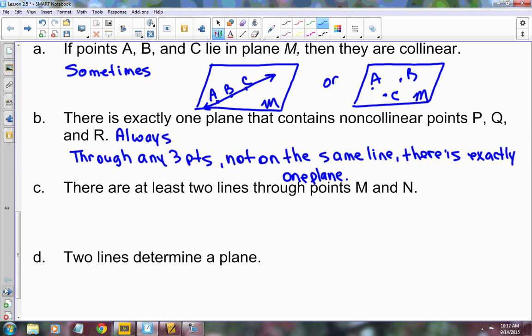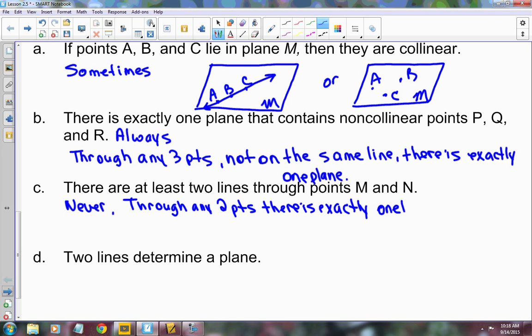Alright, how about this one? There are at least 2 lines through points M and N. Some of you are shaking your head. Never. Why is that? What's it say? Very good. For any 2 points, there is exactly one line. For any 2 points, there's exactly one line.